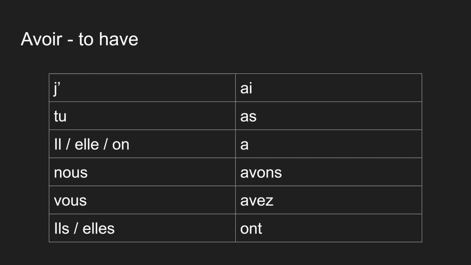You might notice that I've been pronouncing the s for the last three with the sound of a z. That's because the word after those pronouns, in this case the verb, starts with a vowel, starts with an a. Since it starts with a vowel, we have to do something called liaison, which is pronouncing the s as a z. So usually we would say nous or vous or ils or elles, but in this case we would say nouz or vouz or ilz or ellez.